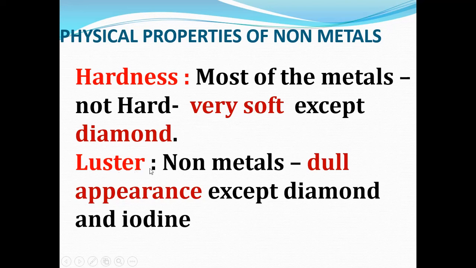Then luster. So luster means what? The shining property. Non-metals have dull appearance except diamond and iodine. Non-metals such as diamond and iodine have a lustrous property, that is they have a shining property, except these, other non-metals have a dull appearance.